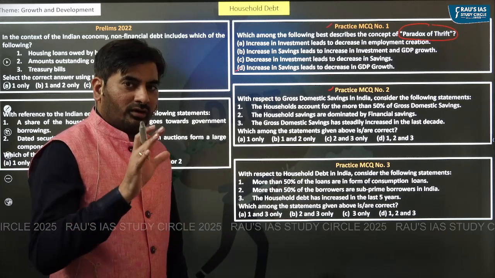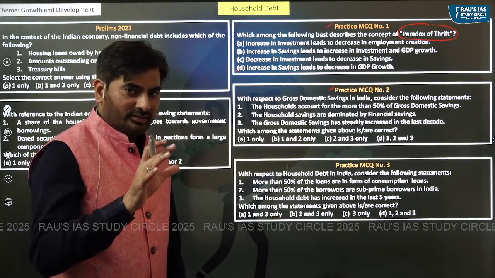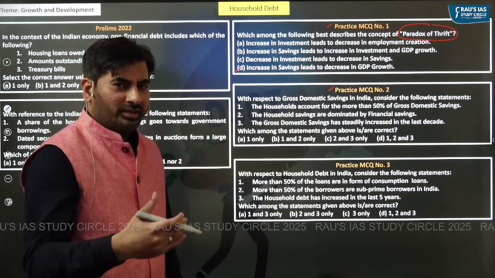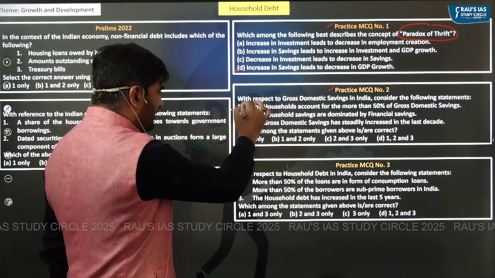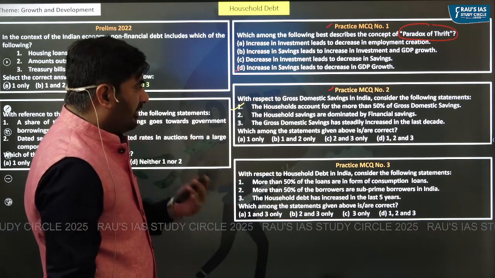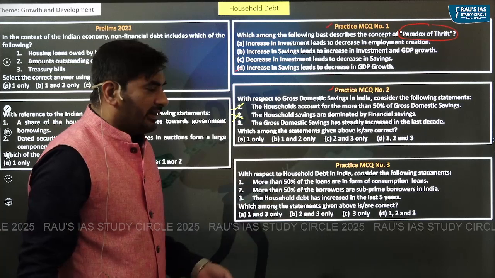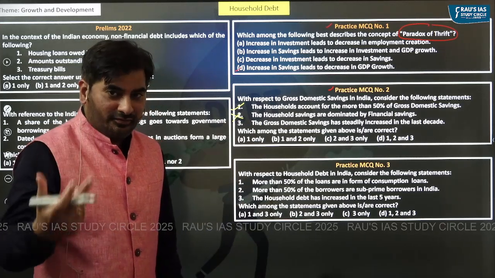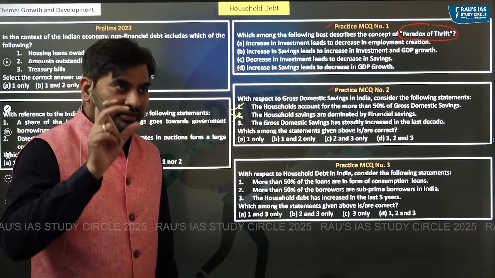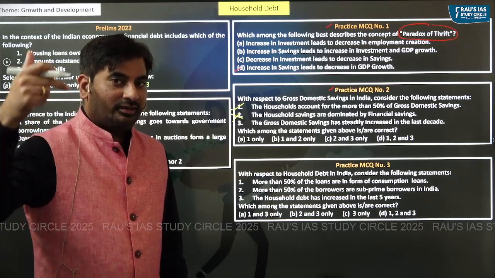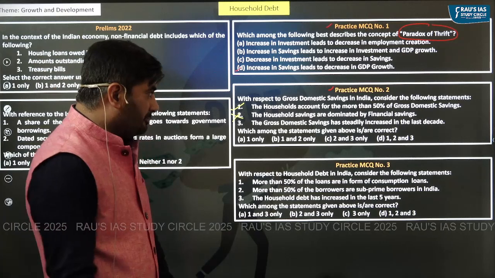Households account for 18% of the savings, which means more than 50%, approximately 60% of savings. It is right. The household savings are not dominated by financial savings. It is dominated by physical savings. Household savings is 18%, physical savings is 13%, and financial savings is 5%.